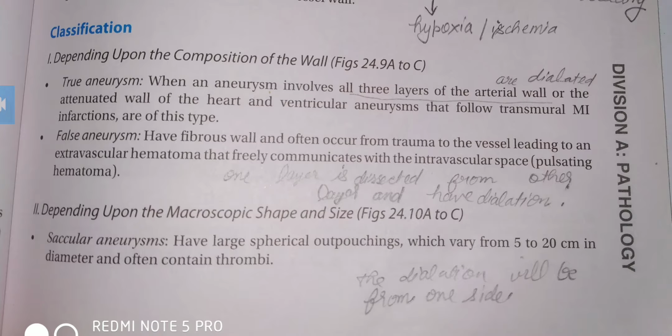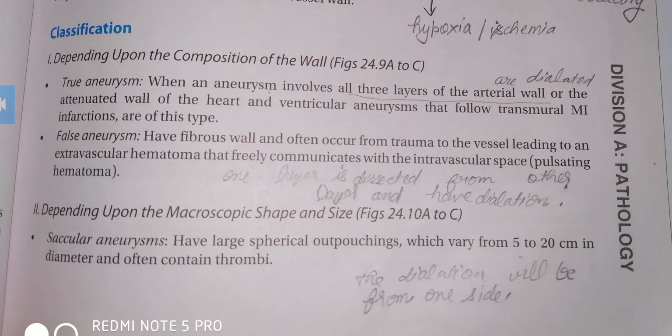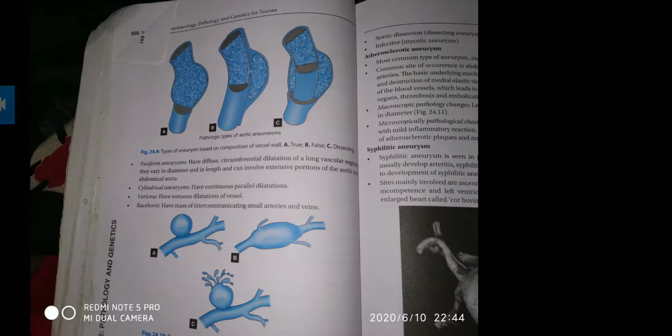And if we talk about the macroscopic shape and size, then saccular aneurysms have large spherical outpouchings which vary from 5 to 20 centimeter in diameter and often contain thrombi. Means they are spherical, have outpouching, and have thrombi also.